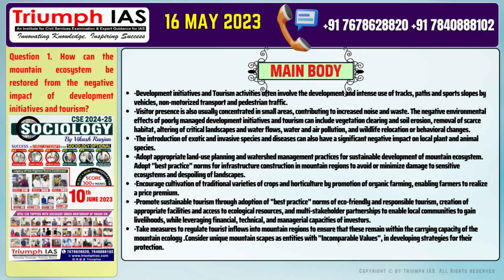Number 6. Promote sustainable tourism through adoption of best practice norms of eco-friendly and responsible tourism, creation of appropriate facilities and access to ecological resources, and multi-stakeholder partnerships to enable local communities to gain livelihoods while leveraging financial, technical, and managerial capacities of investors. Number 7. Take measures to regulate tourist inflows into mountain regions to ensure that these remain within the carrying capacity of the mountain ecology. Consider unique mountainscapes as entities with incomparable values in developing strategies for their protection.